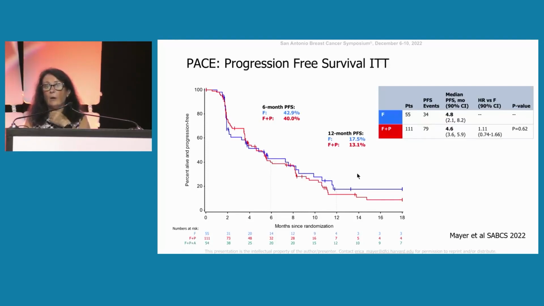And you can see, in contrast to MAINTAIN, there wasn't any difference here. The progression-free survival was about 4.5 months on both of the arms, as you can see shown here. However, I will say, in fairness to Deb, if she says this, I think this is apples and oranges, because the majority of patients that entered this study were on palbociclib, so you weren't switching the CDK inhibitor, so it's not the same as the MAINTAIN study. So I'm going to put that caveat in right away.